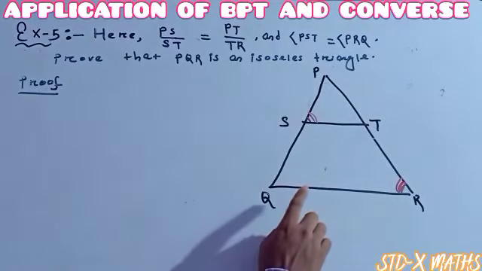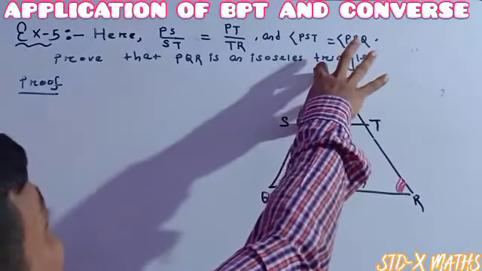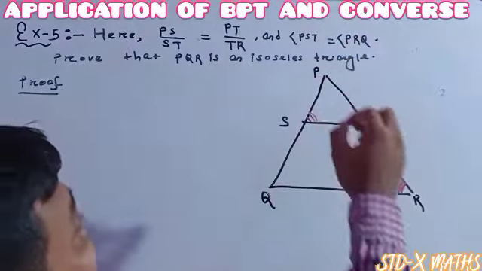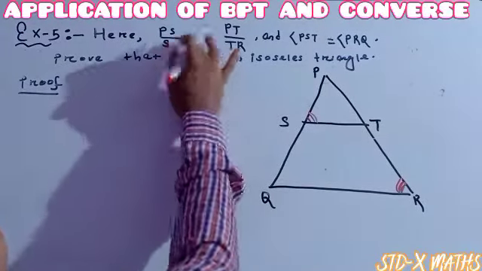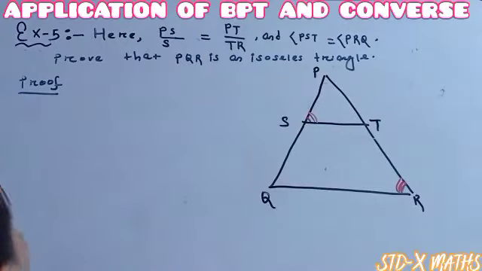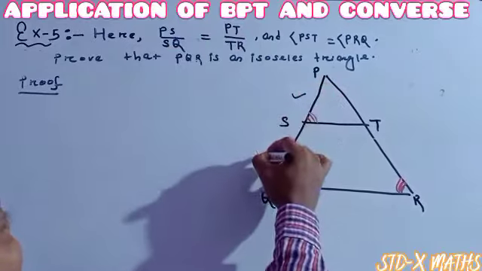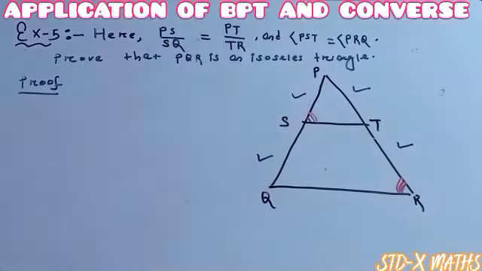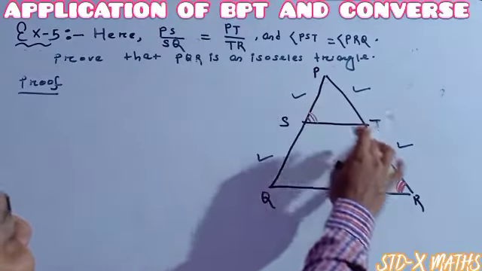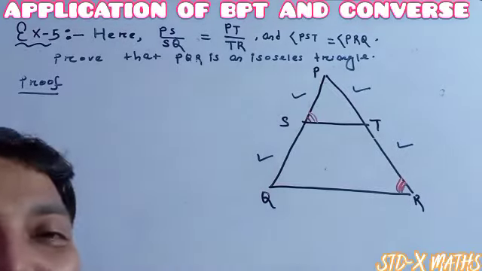It is given that in this figure, PS divided by SQ, this one divided by this one, is equal to PT divided by TR. And again it is given that this angle is the same as this angle. Here you have to prove that triangle PQR is an isosceles triangle.